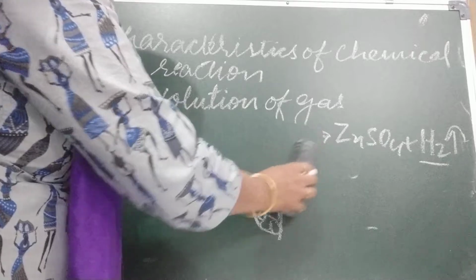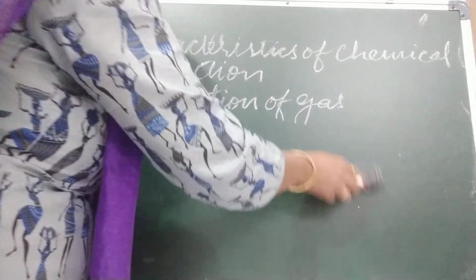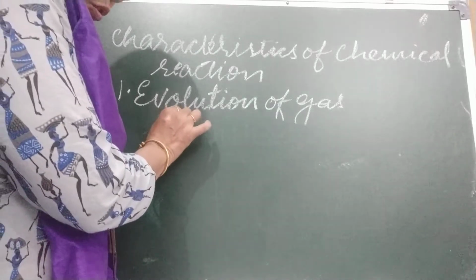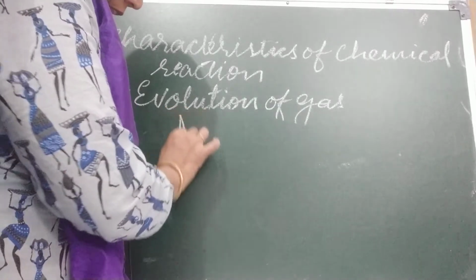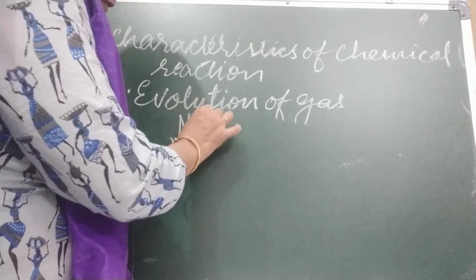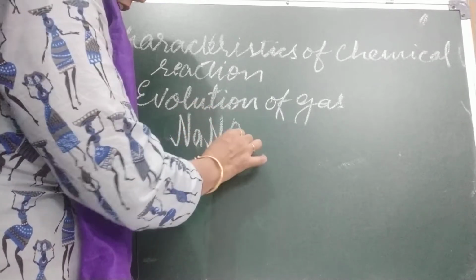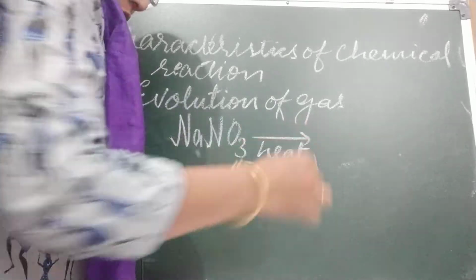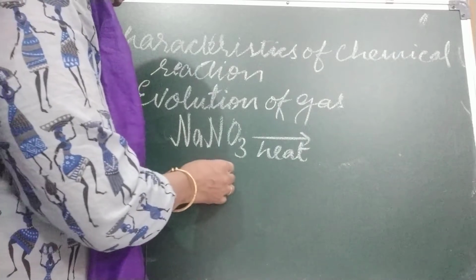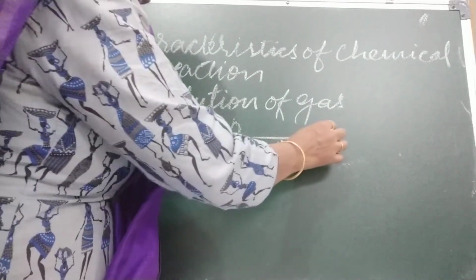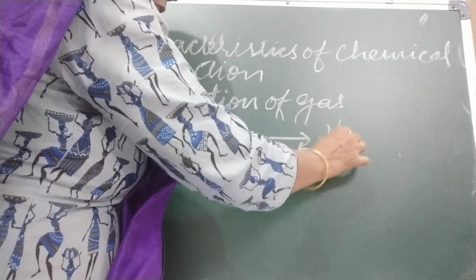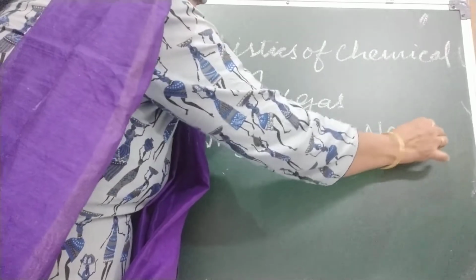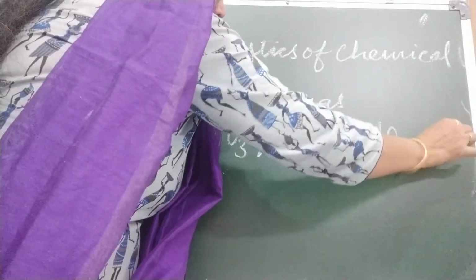Third, oxygen. Oxygen also comes out, like we are going to heat sodium nitrate, NaNO3. Okay, NaNO3 we are going to heat it. What will happen? It will convert due to heat into sodium nitrite, NaNO2. This is sodium nitrite, and oxygen gas will come out.